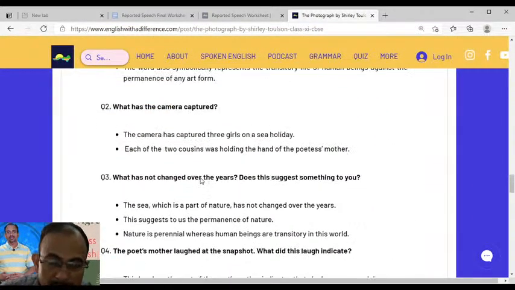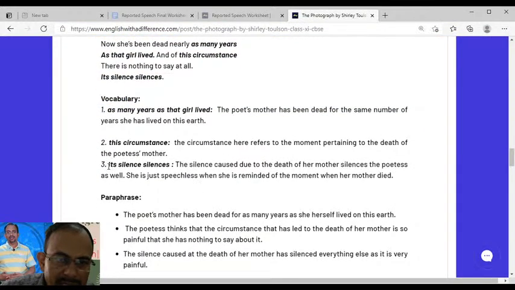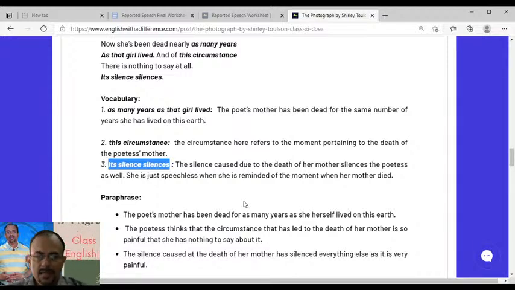Dear students, see, for example, what does the poet mean by its silent silences? They can pick up any sentence or any phrase from the poem and ask you to write the meaning of this. So you have to write the meaning. Its silent silences is very important. You can sort of prepare it.